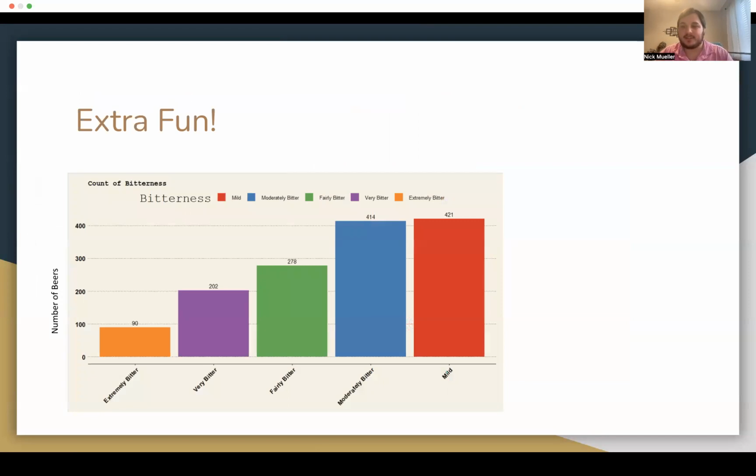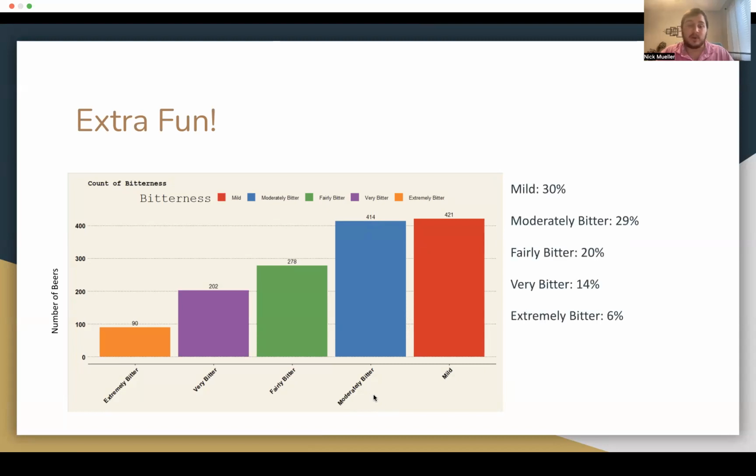Lastly, just for some extra fun, I thought it would be really cool to show you guys that the bulk of our beers lie between mild to moderately bitter, with about 60% of the beers, while extremely bitter only has about 6% of beers. So we wanted to visually represent this so that there could be an untapped market, or maybe we could double down on an extremely bitter beer to help boost those numbers. That could be an untapped market and have a lot of potential.